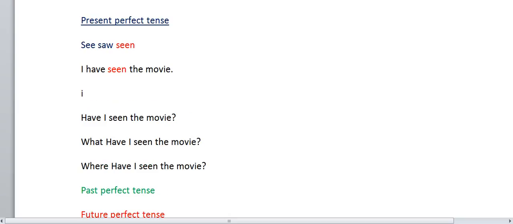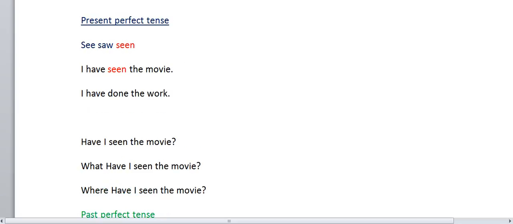Suppose you have to say, I have done the work. You have done the work. Suppose they come and ask you, when did you complete your work? I completed yesterday. They're asking for the time. Suppose they have asked you, have you completed yesterday? There is no time. It is already completed.